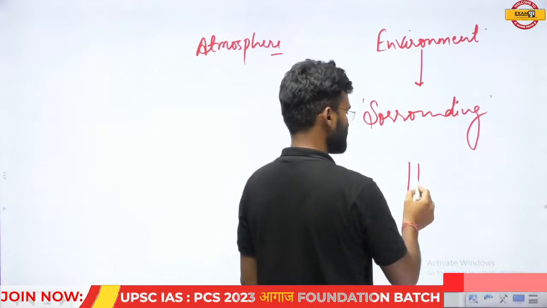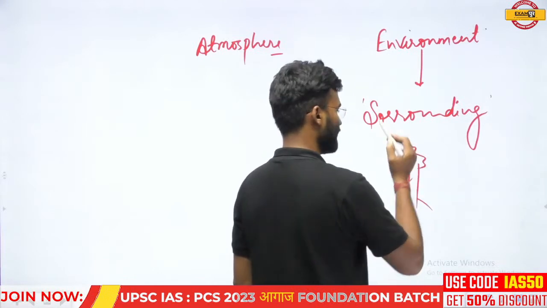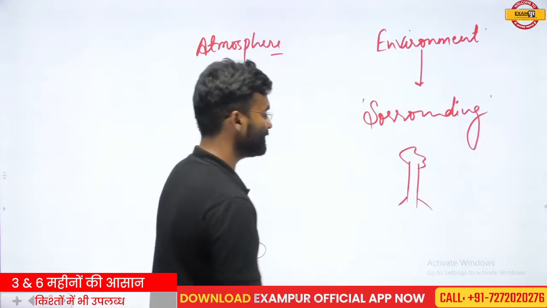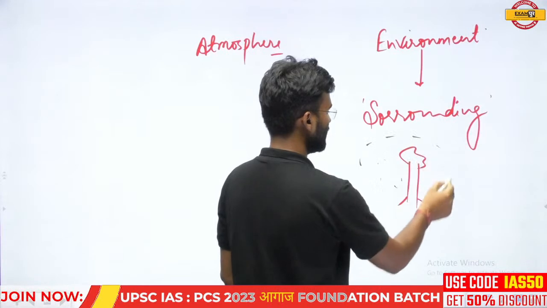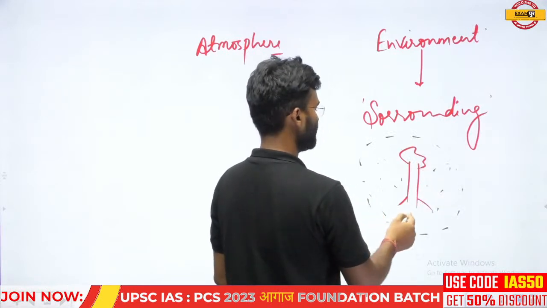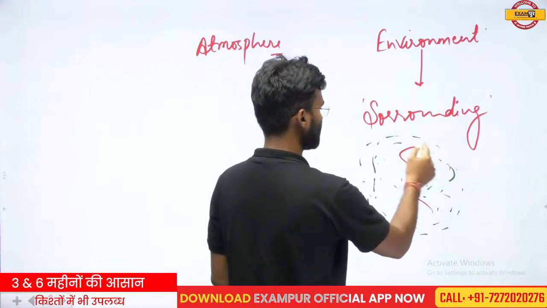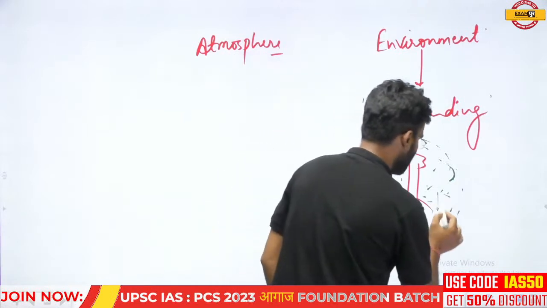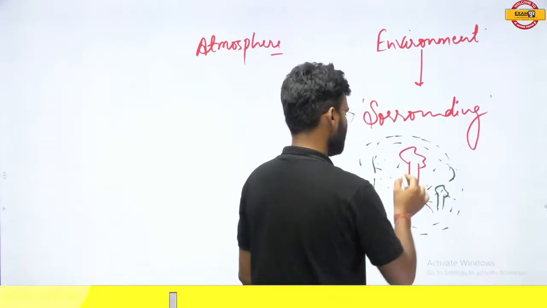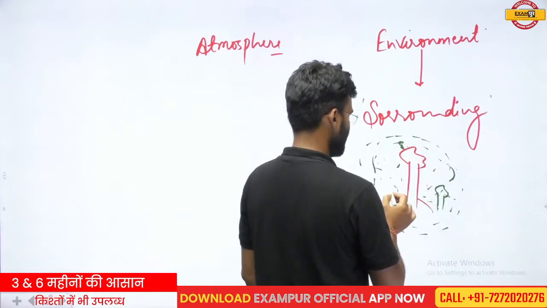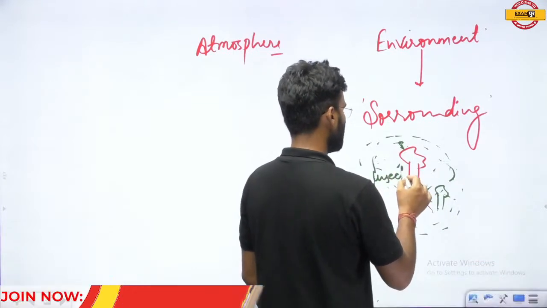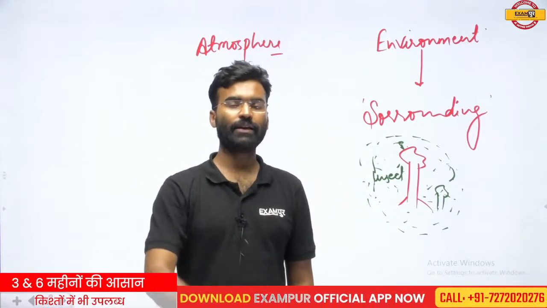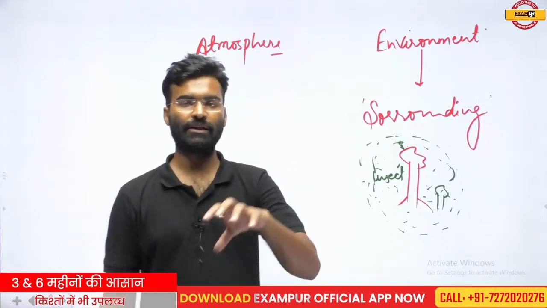In the context of anything, suppose this is a plant. What will make the environment of this plant? Whatever is found in this region, whatever is found around this plant, that will create the atmosphere, the environment of this plant. Here may be a small plant, maybe a bird, maybe an insect found in this region. So anything which is found around anything creates the environment of that particular organism or thing.